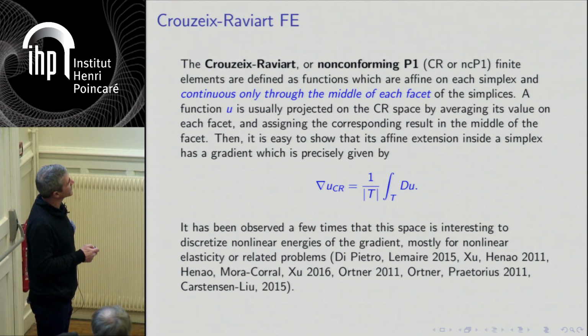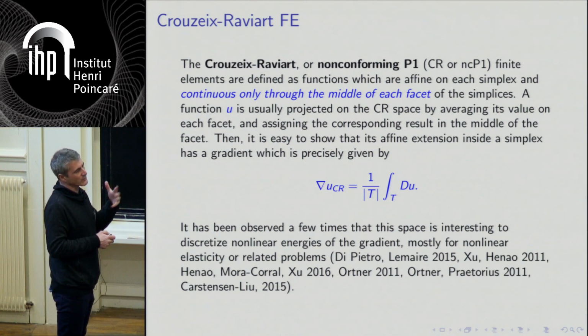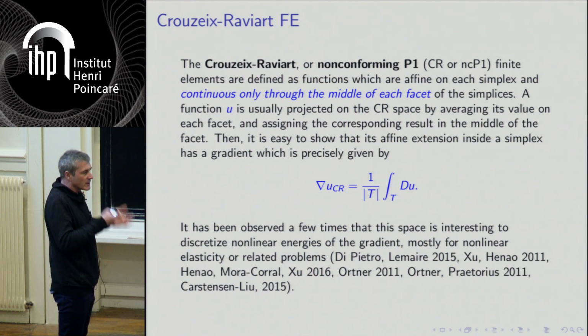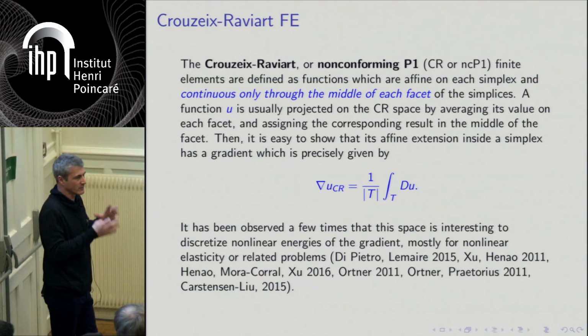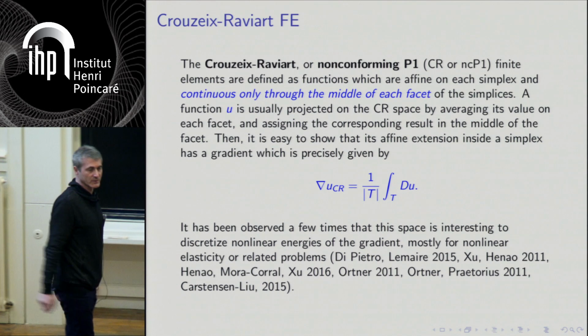And it has been observed in quite a few papers in the relatively recent literature that it's a good space to approximate very nonlinear functions of the gradient, because essentially you're projecting your gradient on piecewise constants. So if you have a highly nonlinear function, then you will have a relatively good approximation of your energy.